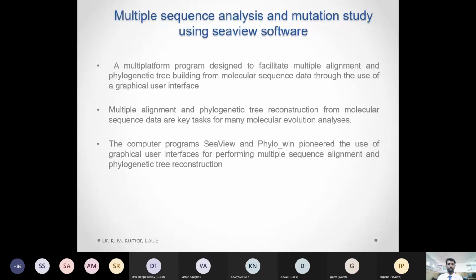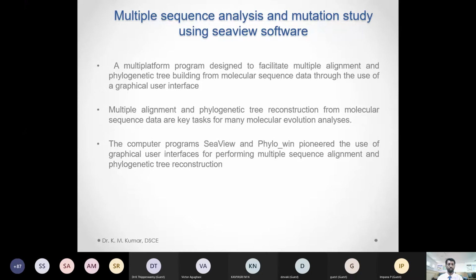For multiple sequence alignment, we use CU. Why do we do multiple sequence alignment? Because we collect the genomes of different strains or samples from different places and sequence them. We are going to compare the sequences. When you do the alignment, we'll be able to identify exactly where the mutations happen and at which positions they occur. Because of that, it has become more relevant these days.